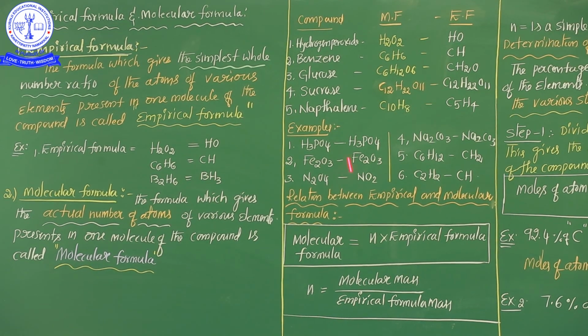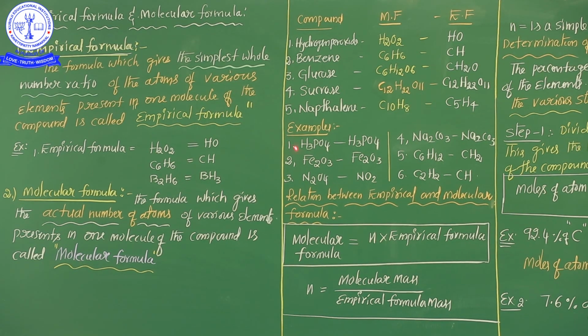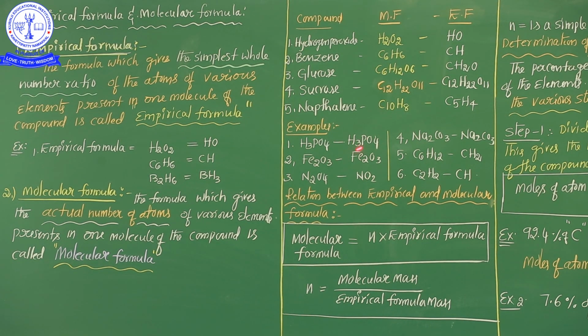For example, phosphoric acid, H3PO4. In the case of phosphorous acid, H3PO3. H3PO3 is also the same. Reducing the numbers here is not possible. That's why for H3PO4 the empirical formula and molecular formula are the same, as well as H3PO3. And see here, N2O5, dinitrogen pentoxide. N2O5 means here also N2O5. But for N2O4, the numbers are even, so you can easily cancel. That's why the empirical formula is NO2.